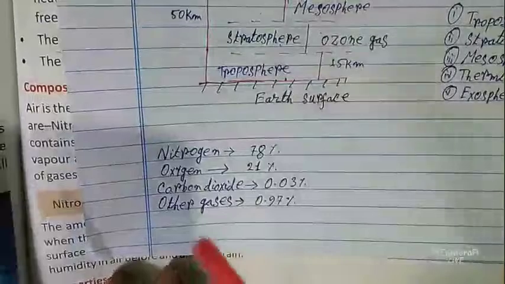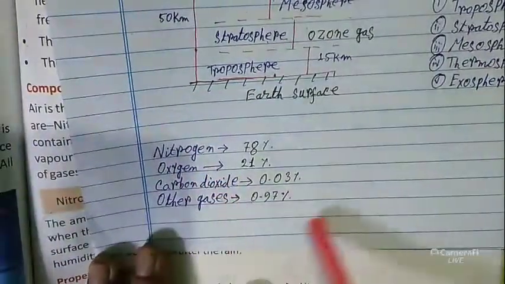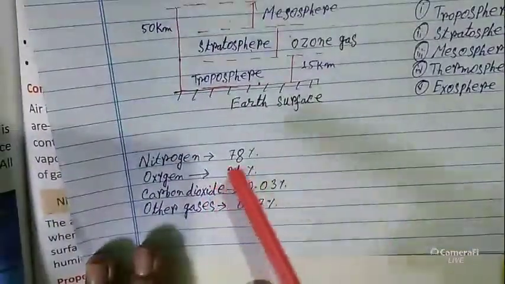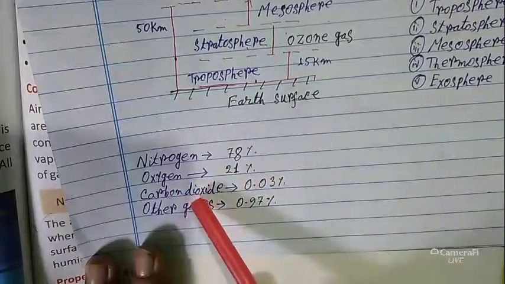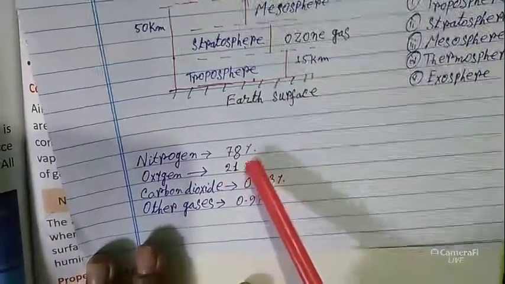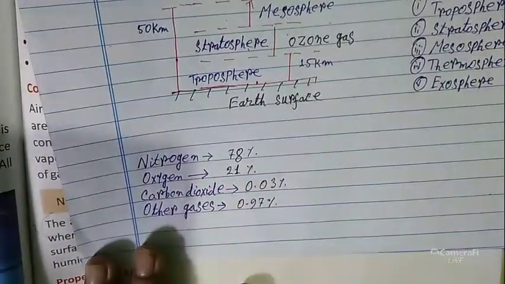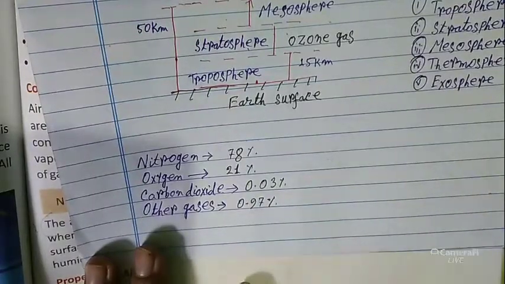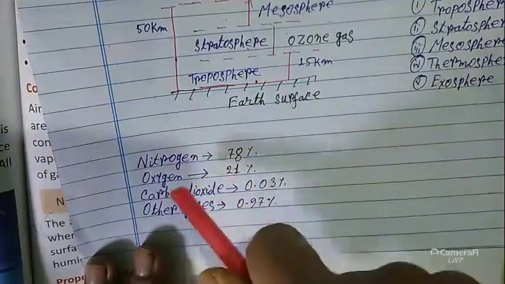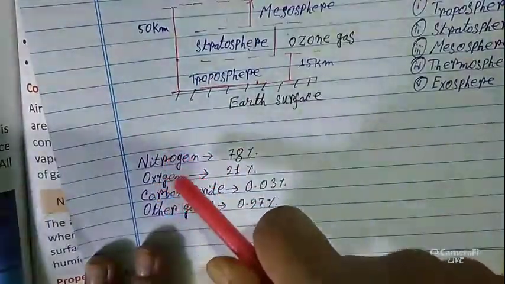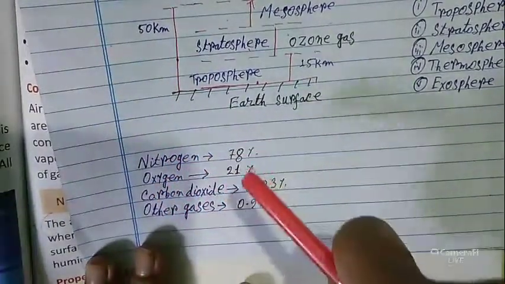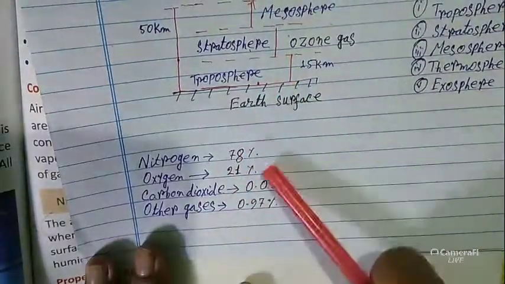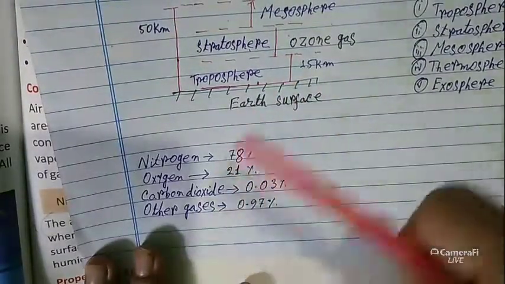Look at this chart again. Nitrogen is 78%, oxygen is 21%, so the total is 99%. These two gases make up 99% of the air, and only 1% is other gases.